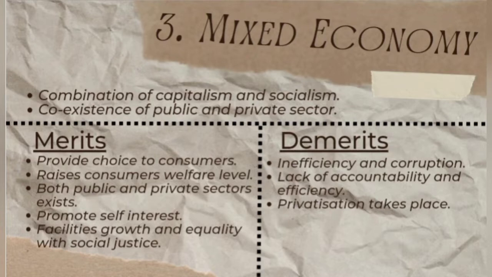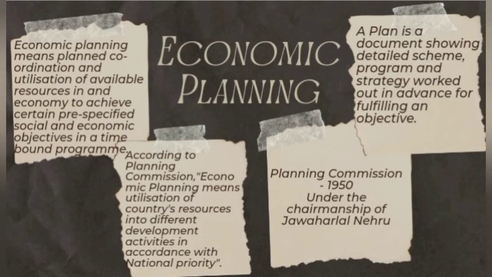Then the demerits are inefficiency and corruption. So this type of economy is inefficient, and there can be any sort of malpractices. Then lack of accountability and efficiency, and privatization takes place. So privatization also takes place. These are the demerits. Then coming to the next topic, economic planning.